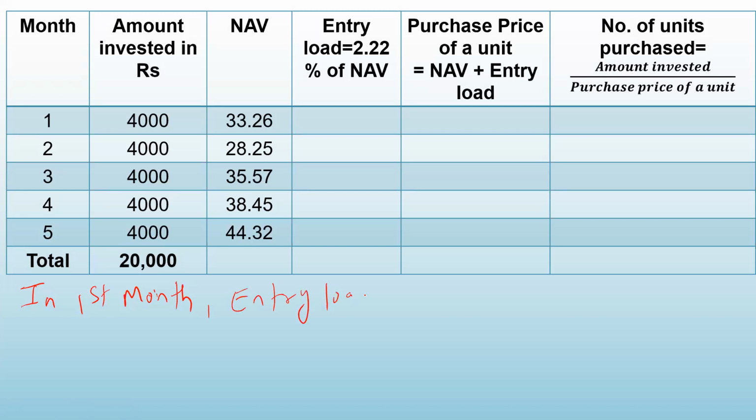As you know that entry load is 2.22% of NAV. NAV is how much in the first one? 33.26. How do you calculate this? 2.22 divided by 100 into 33.26. I hope everybody is sitting here with calculator. So calculate this quickly. How much you will get?